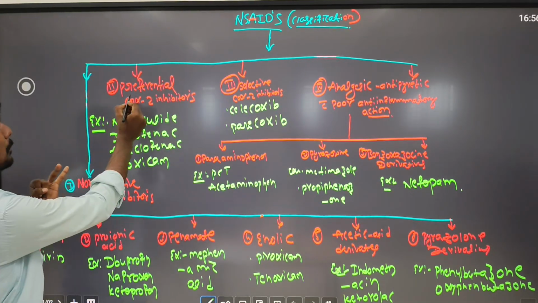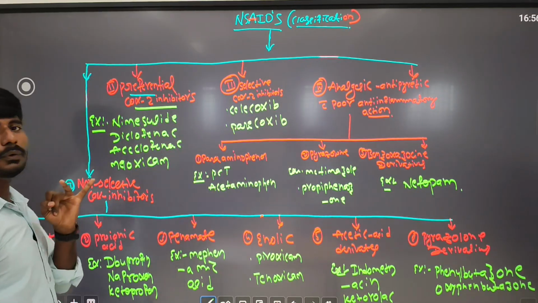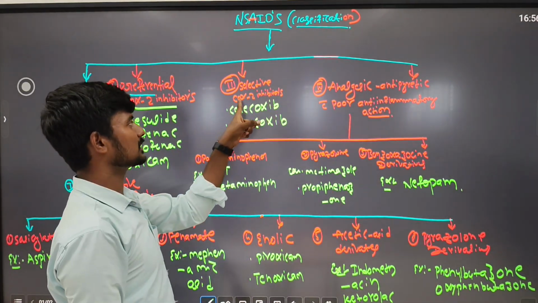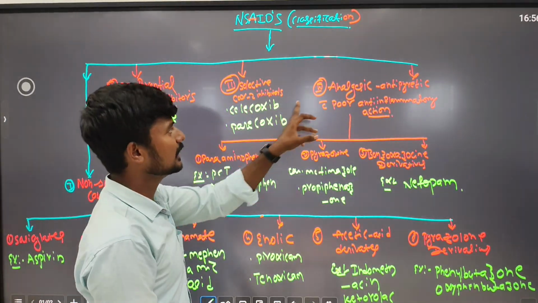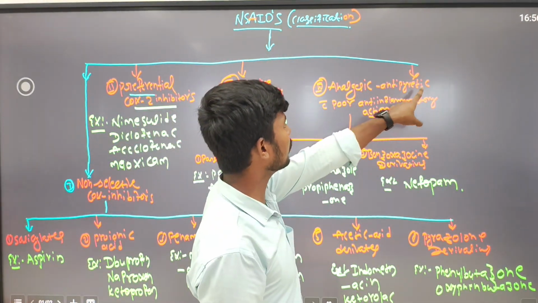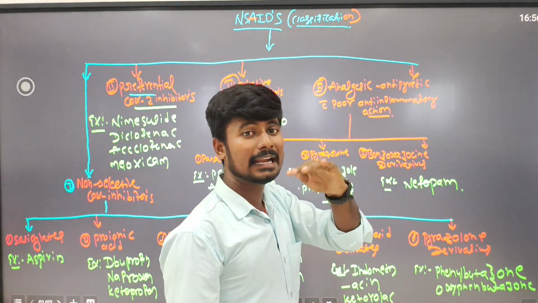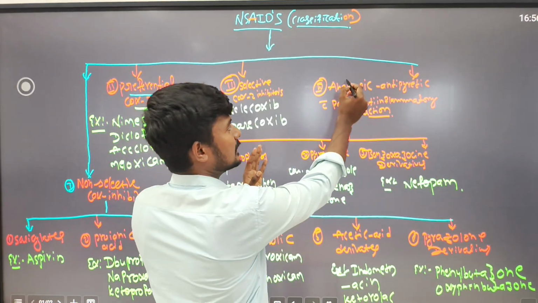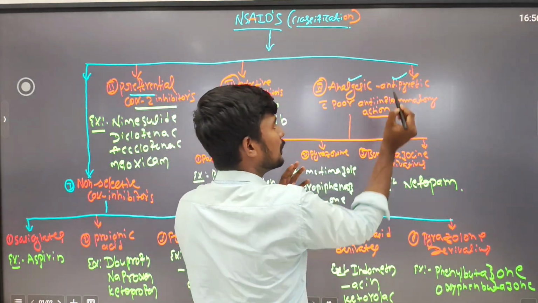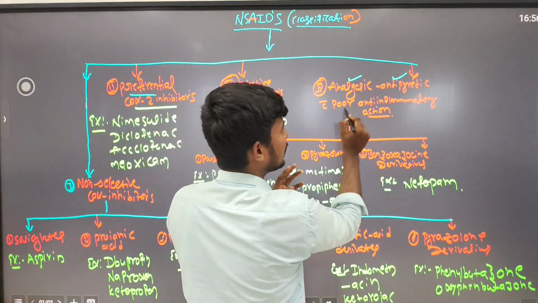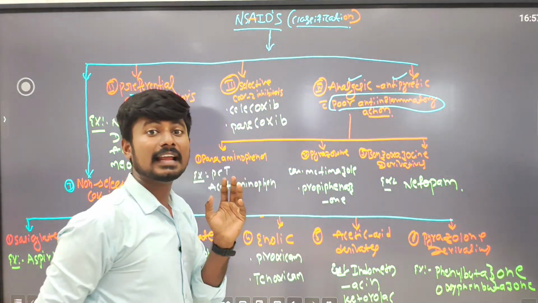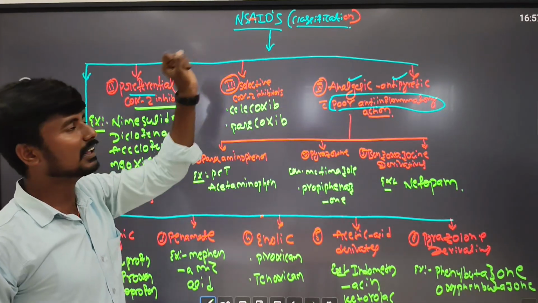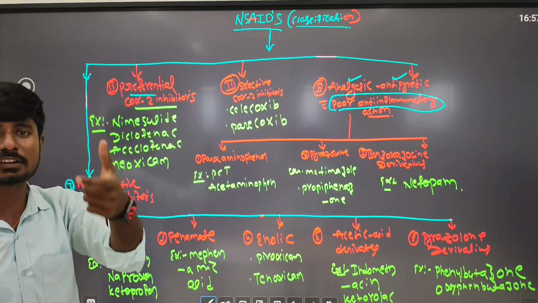Then the second one is preferential COX-2 inhibitors. The third one is selective COX-2 inhibitors, cyclooxygenase 2 inhibitors. The fourth one is analgesics with antipyretic action and poor anti-inflammatory action. The main point here is that there is high analgesic and antipyretic action, but poor anti-inflammatory action. Those are the four main classifications of non-steroidal anti-inflammatory drugs, which are without steroids.